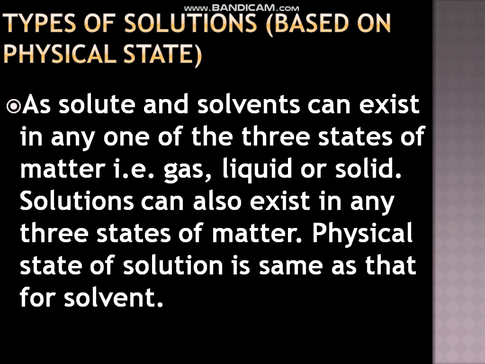Why? Because the physical state of solution is the same as the physical state of the solvent. The physical state of solution depends upon the physical state of the solvent. What is solvent? Solvent is a substance that is present in larger amount in a solution. That's why the physical state of the solution will be the same as that of the सॉल्वेंट. जो सॉल्वेंट की फिजिकल स्टेट होगी वही सॉल्यूशन की फिजिकल स्टेट होगी, क्योंकि सॉल्वेंट जो है वो लार्जर अमाउंट में प्रेजेंट है.